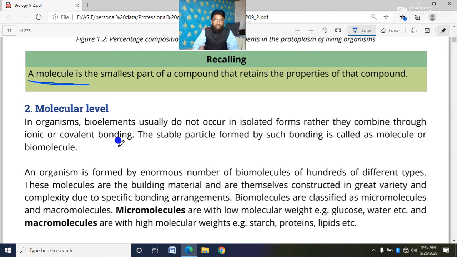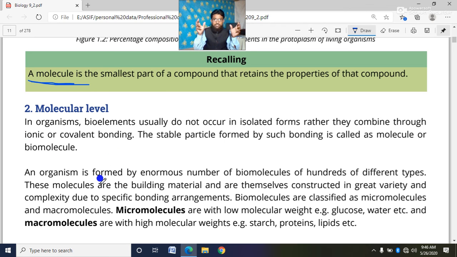Dear cadets, next, the stable particle formed by such bonding, ionic bonding or covalent bonding, is called a molecule or biomolecule.